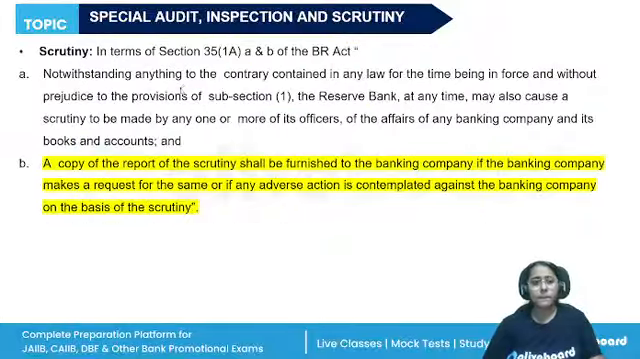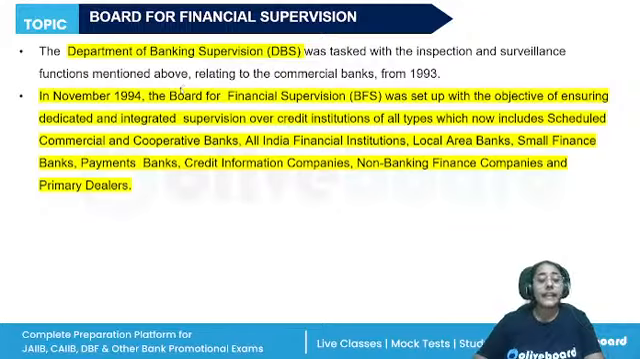These powers are given. If we are talking about scrutiny, so again under the same section, Section 35, RBI can cause a scrutiny to be made of any one or more of the officers, the affairs of the banking company, its books and accounts. If any circumstance or condition comes to its notice that an adverse action is being taken, RBI can conduct the scrutiny. All right. Then we have the Department of Banking Supervision.